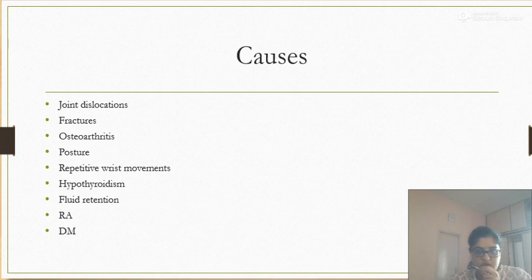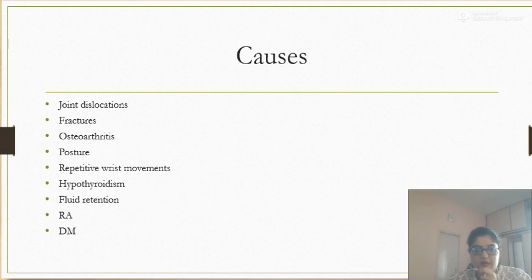What are the causes? Causes are joint dislocation, fractures, osteoarthritis, and posture at the workplace. If the patient is doing regular activity with deviation of the wrist, such as a computer worker who has to use the keyboard and the mouse on a regular basis for 7 to 8 hours per day, it is very important to follow the ergonomic advice given by the doctor or the therapist. Repetitive wrist movements, again, are occupational.